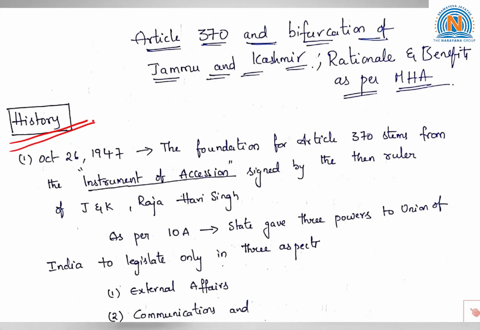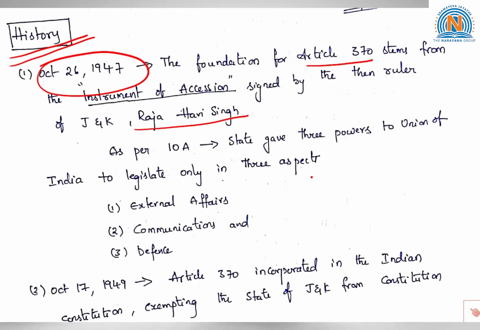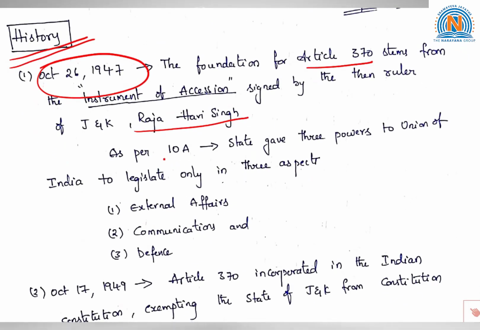It was on October 26, 1947 that the foundation for Article 370 was laid, because on this day the instrument of accession was signed by the then ruler of Jammu and Kashmir, Raja Hari Singh. And what are the provisions of this instrument of accession? As per the instrument of accession, the state gave 3 powers to the Union of India, that is to legislate only in 3 aspects. What are the 3 aspects? External affairs, communications and defense.